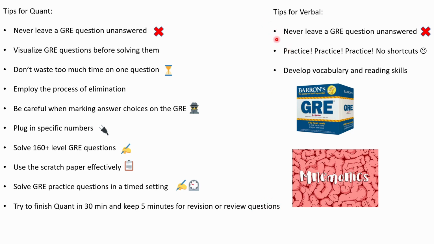Tips for verbal: never leave GRE questions unanswered. Same thing. Practice, practice, practice. No shortcuts for verbal. Develop vocabulary and reading skills. If you have three months of time, you can develop a habit of reading newspapers and such things. To develop vocabulary, you can use flashcards or mnemonics. Mnemonics is a memory aiding technique which you use to remember words.